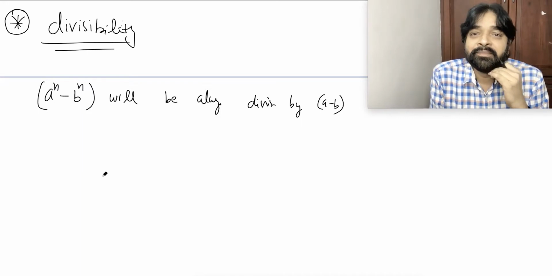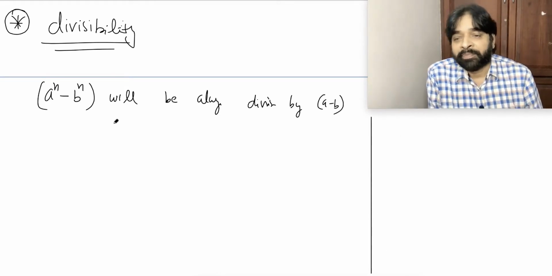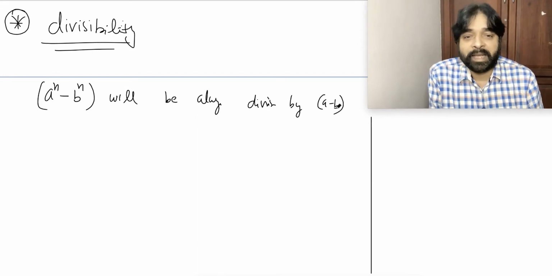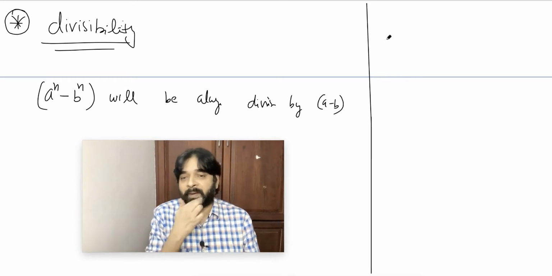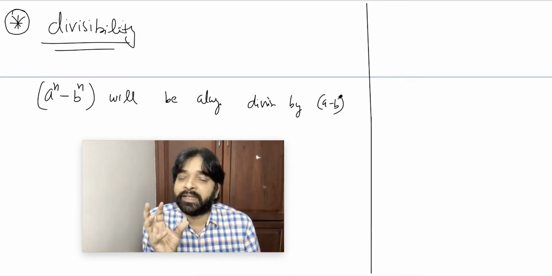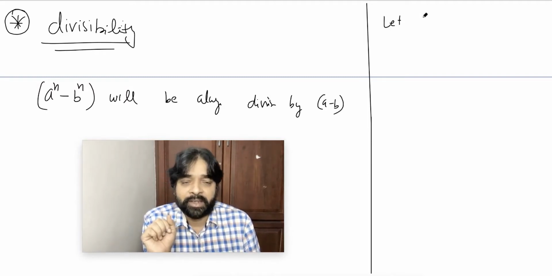Let's check it. I don't believe in myself also. So let's verify. I have to check whether this is divisible by a minus b or not. Cross check. You'll learn how to use binomial. Okay. First thing, this is the difference. Let's write it as a symbol. I'm assuming that a minus b equals t. Simply t. So what I have to prove?